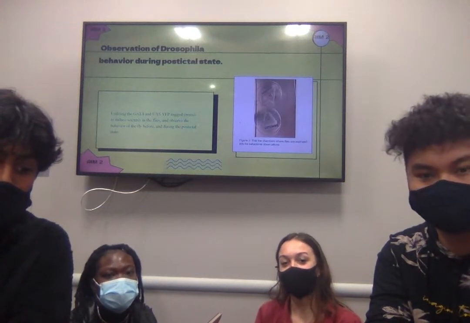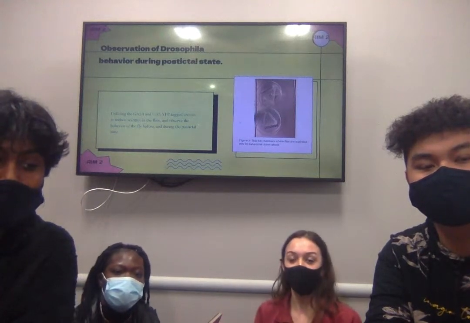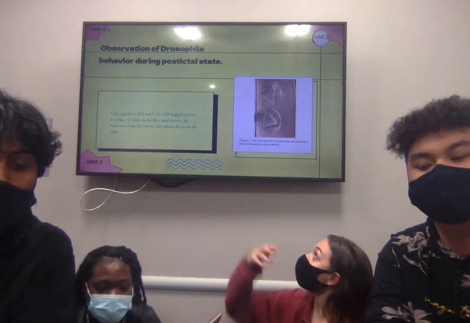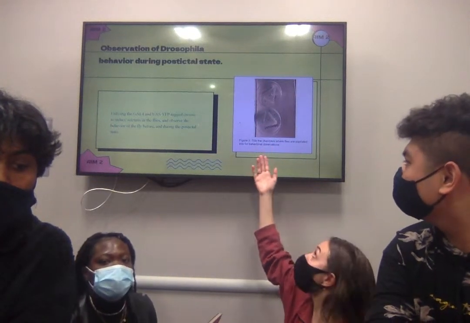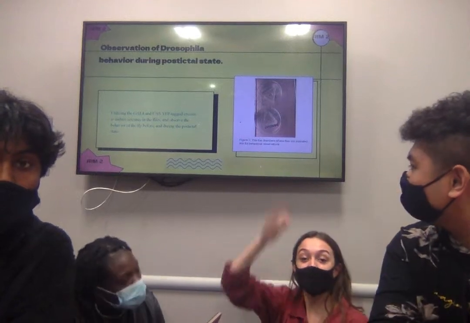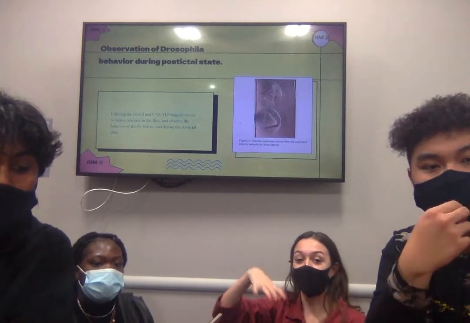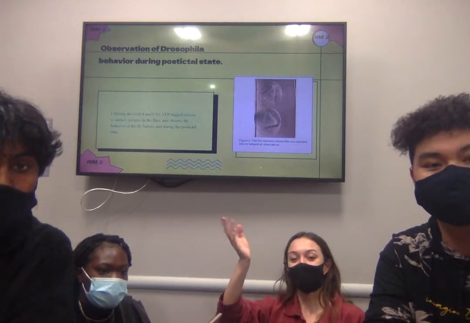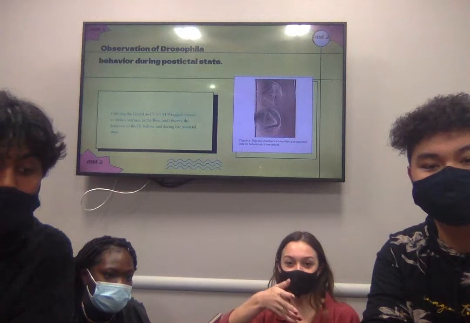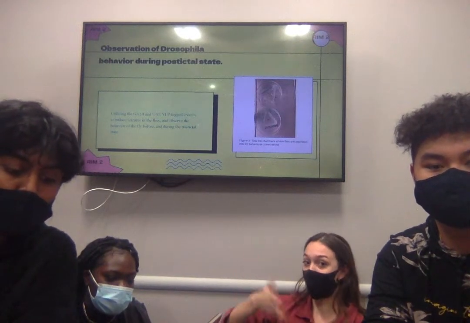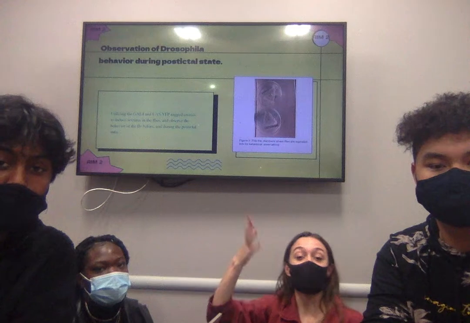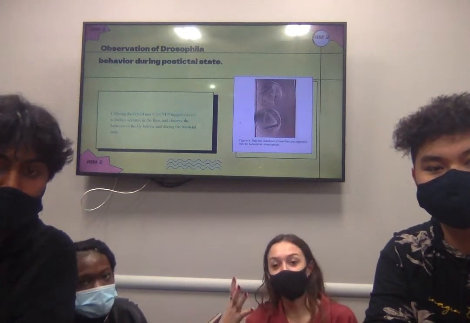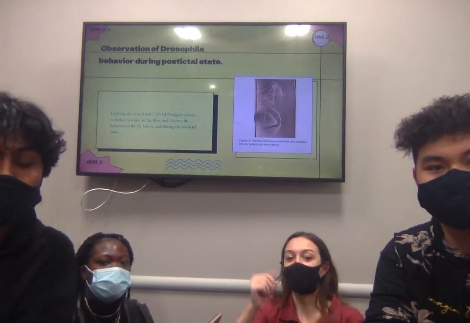So for our second specific aim, we wanted to visualize the behavior of the post-ictal state, which is that state right after the seizure. So we took our flies, both male and female, and individually put them in these little petri dish containers where we were able to, once they were moving around normally, shine yellow light on them to induce these seizures, start recording our flies, and then look for those things that would indicate a seizure, like Fisher mentioned earlier, the cessation of body movement, maybe a little twitching, maybe they're not walking properly.